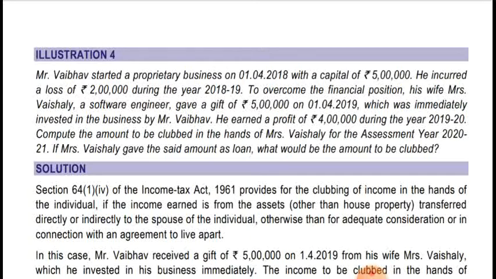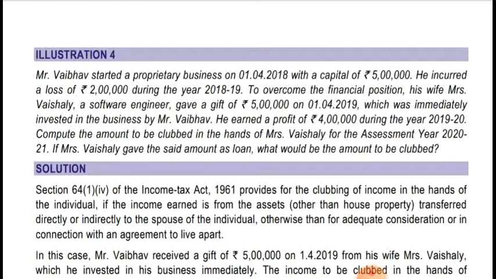So Mr. Vaibhav incurred a loss in the previous year 18-19, so his capital contribution is reduced from 5 lakh to 3 lakh, as it was a loss. At the beginning of financial year 19-20, he received 5 lakh rupees from his wife, and he invested that 5 lakh in the business.